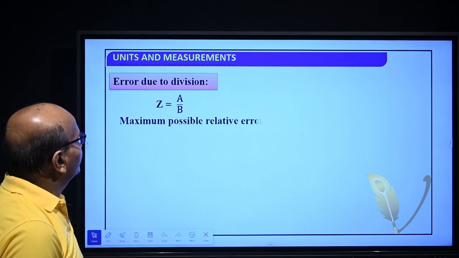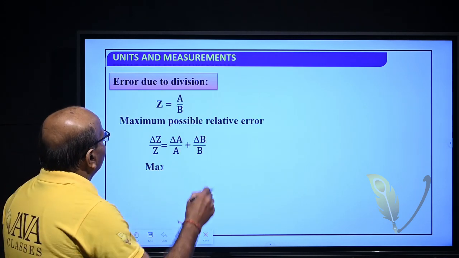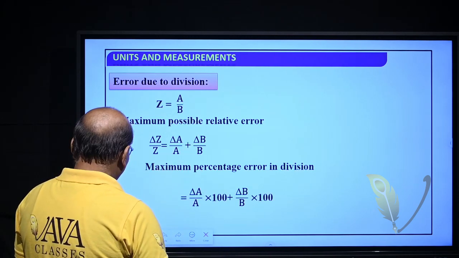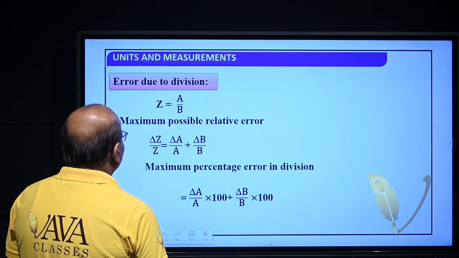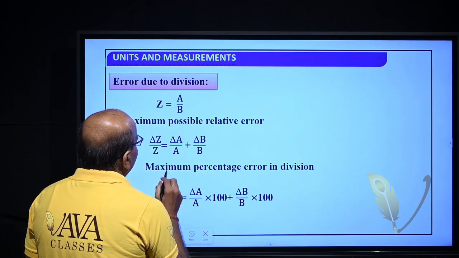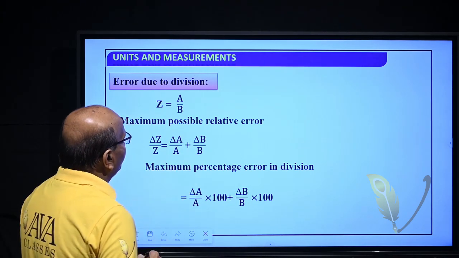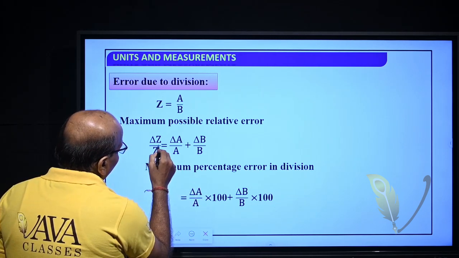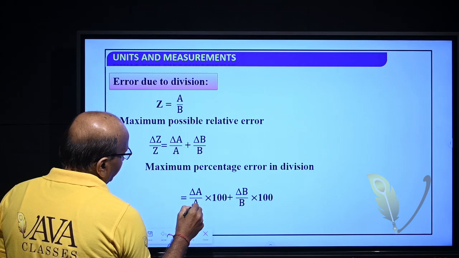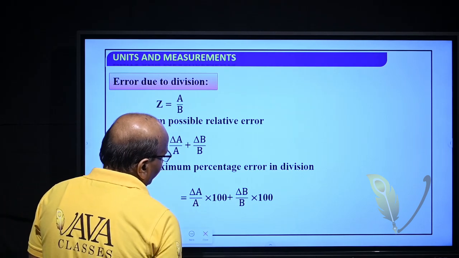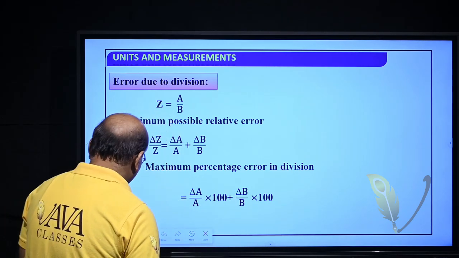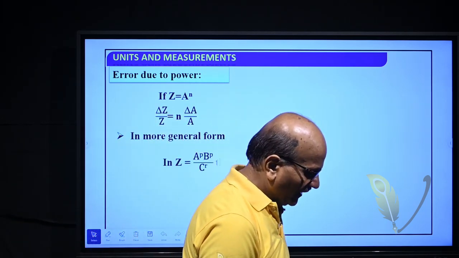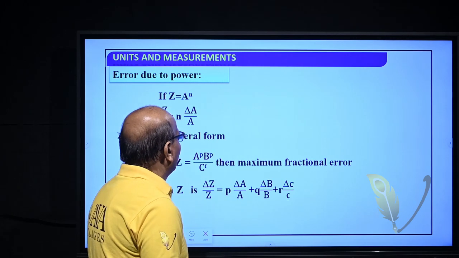Here the percentage error is the sum of individual percentage errors. Error due to division. Similarly, if Z is equal to A by B, then we can write delta Z by Z is equal to delta A by A plus delta B by B. Then the percentage of error, multiplying both sides by 100%, will be delta A by A into 100 plus delta B by B into 100%. Now we will see error due to power.